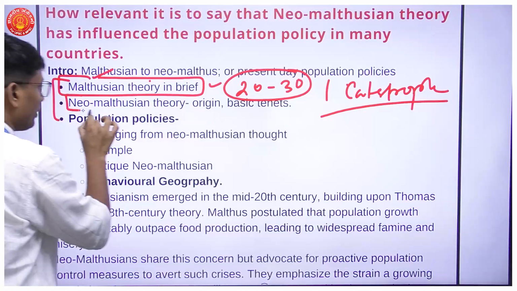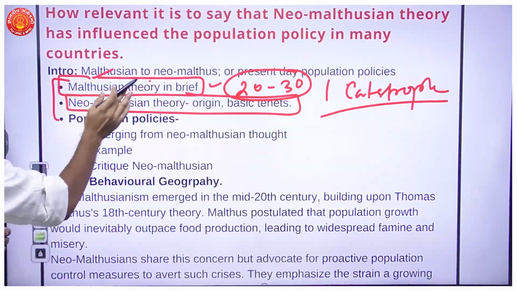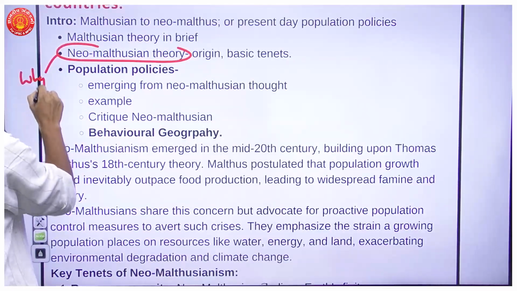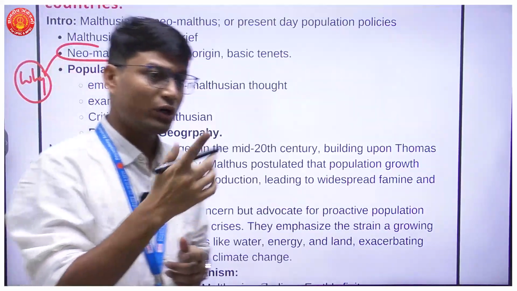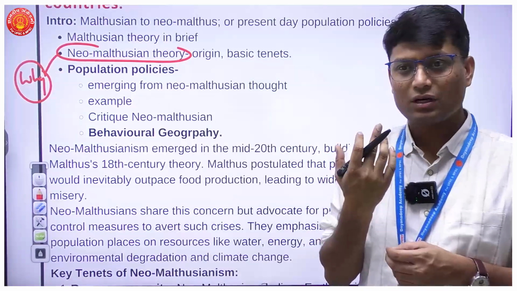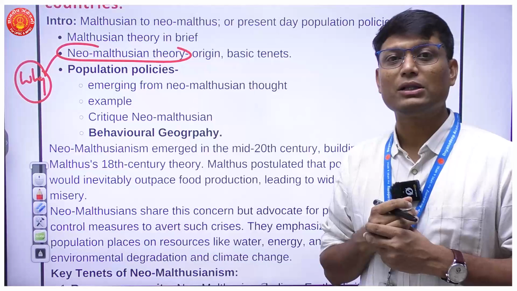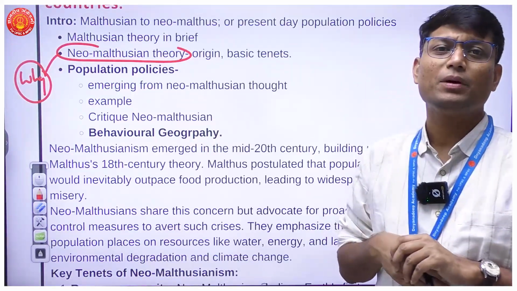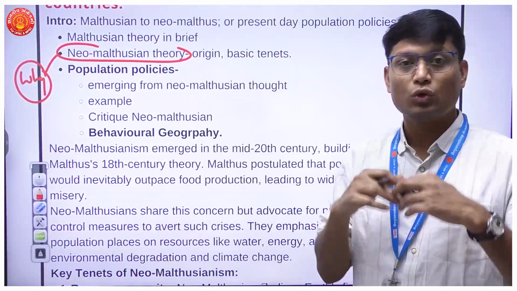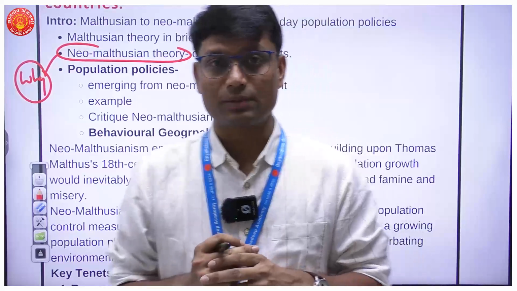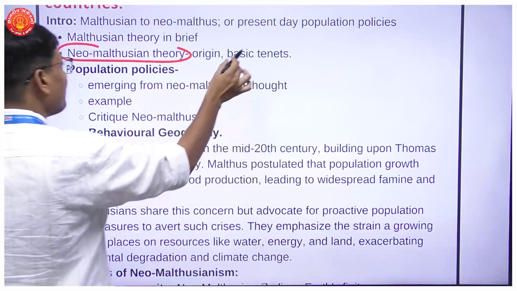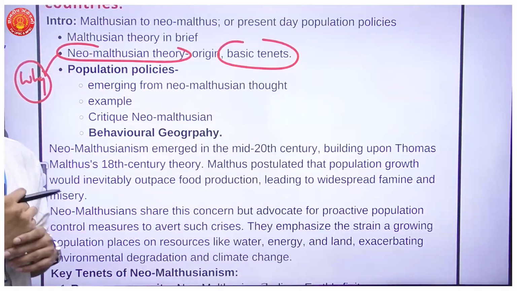Other than that, I have to talk in depth about Neo-Malthusian theory. You'll have to state why we have Neo-Malthusian theory in place. What is the fundamental purpose? Now, I'm not going to give any names of geographers or scientists who preferred Neo-Malthusian theory, because there is a list of people who have followed the Neo-Malthusian viewpoint, and then there is a whole school of thought called Neo-Malthusianism. So I'm not going to go into that detail. I'll rather limit myself to the basic tenets of Neo-Malthusianism.